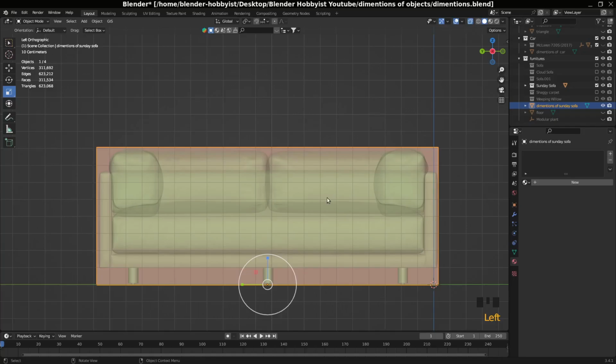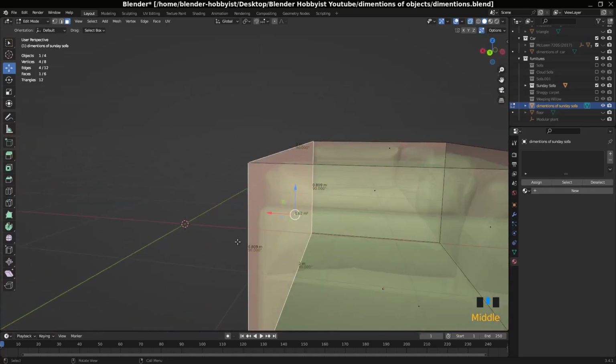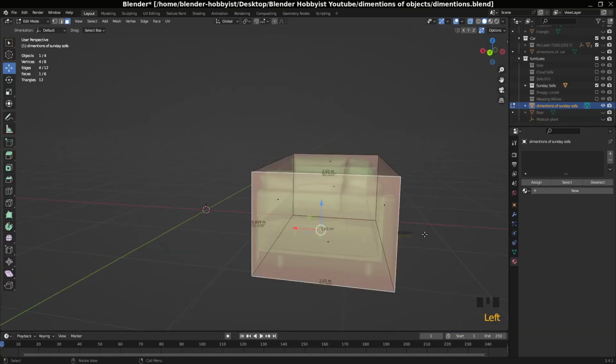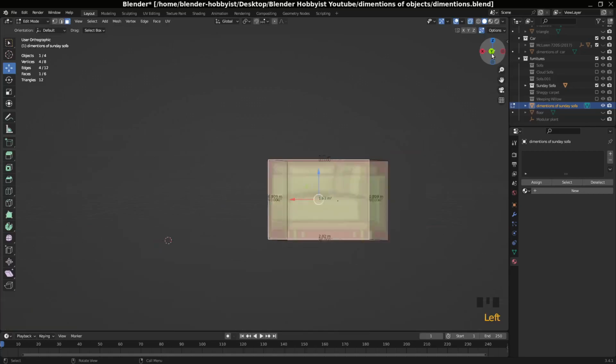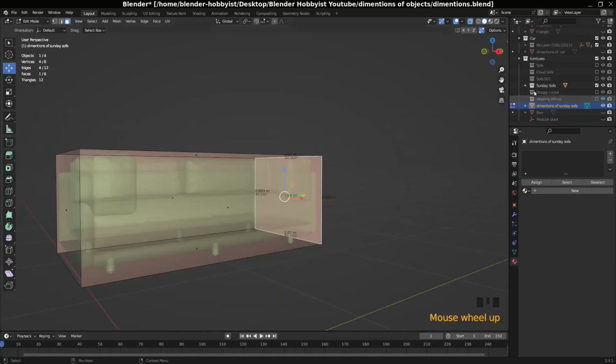If I go to edit mode, you can see 2 meter length, 0.8 meter high, and for this dimension 2.02 meter wide this object.